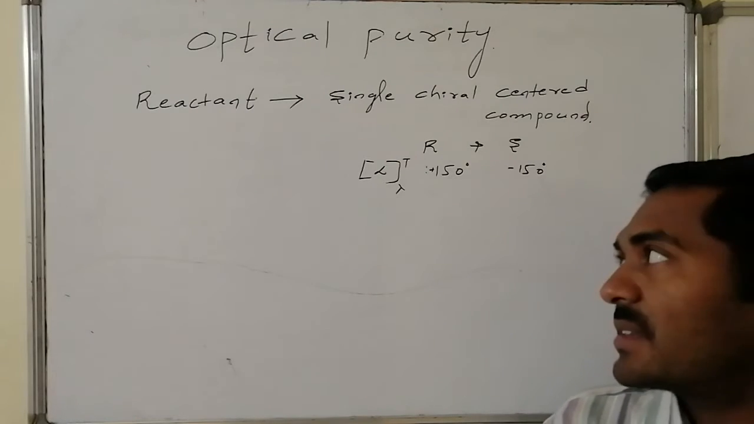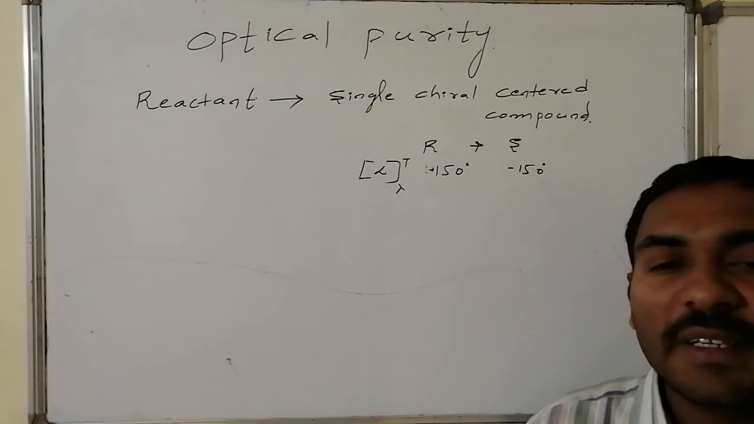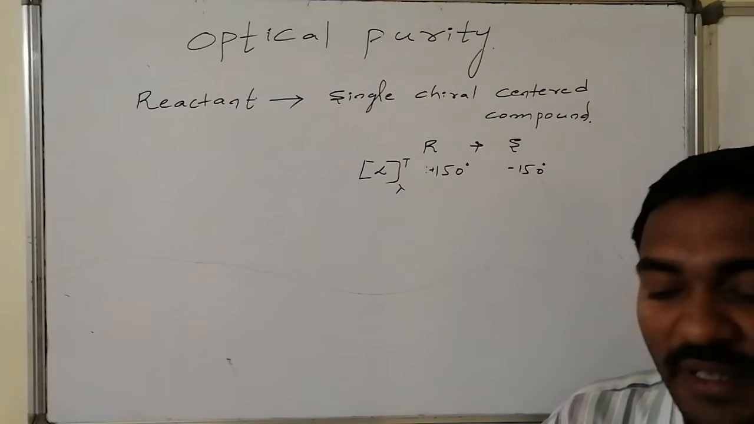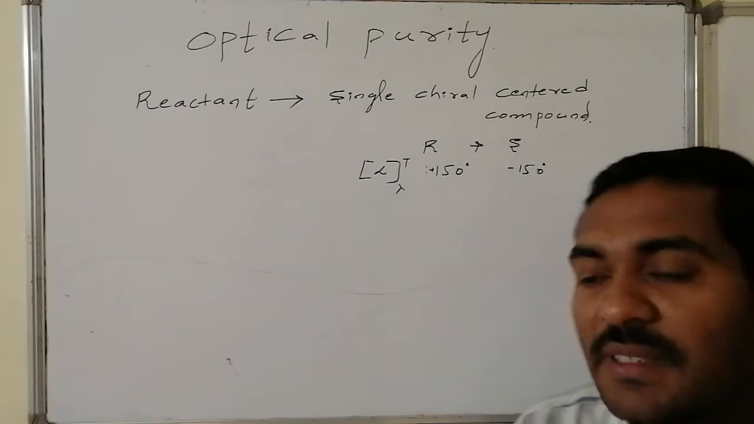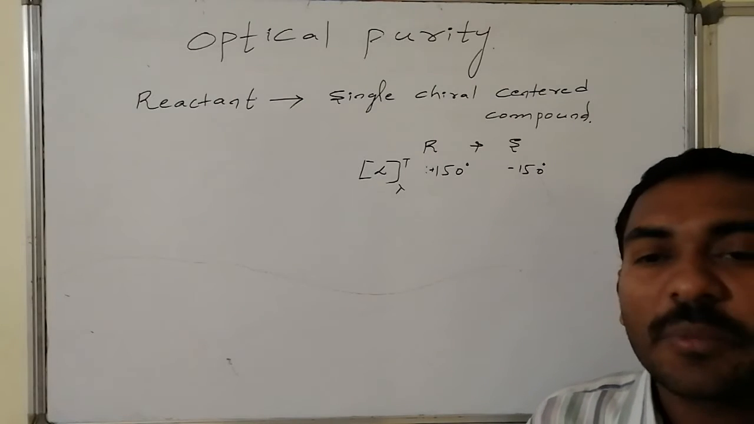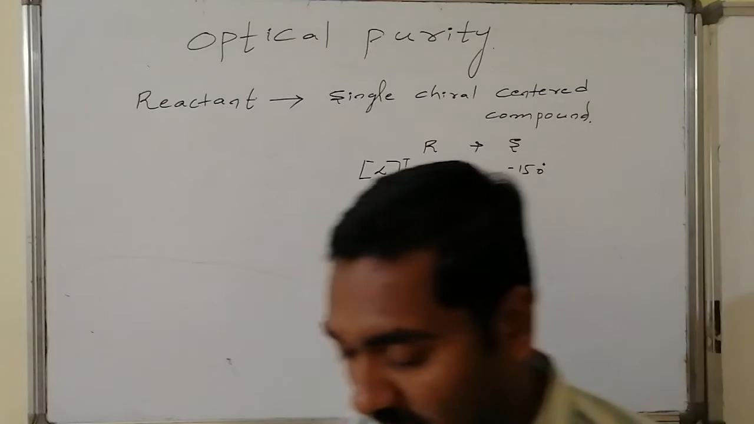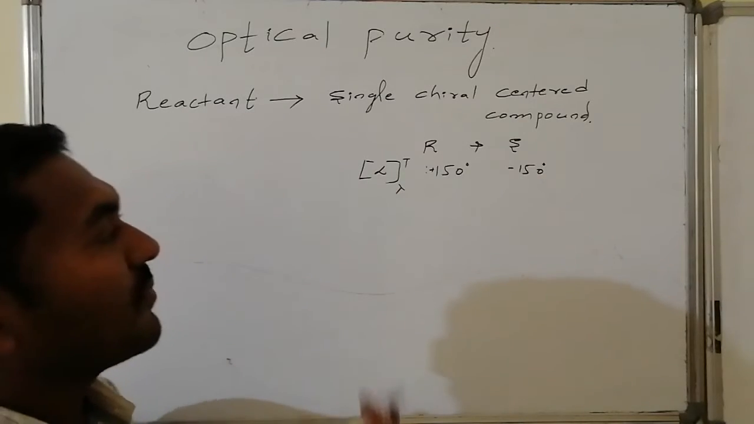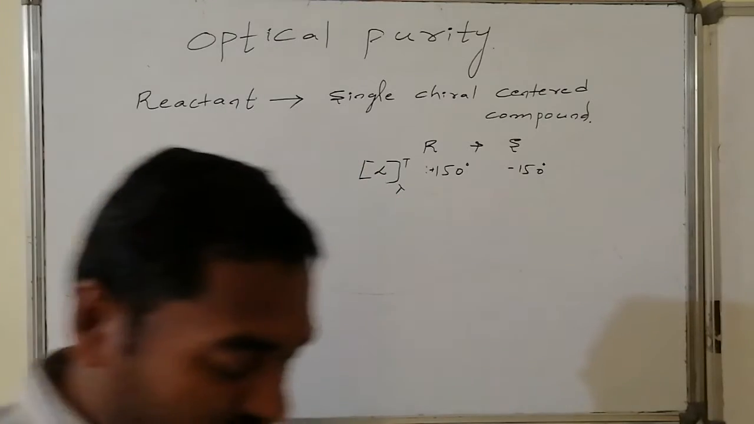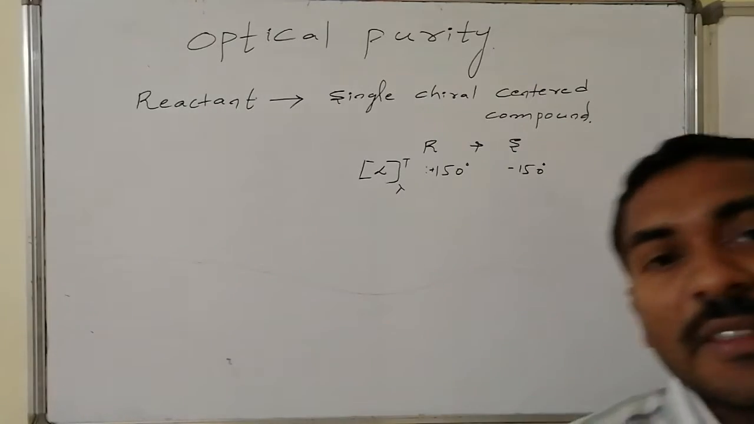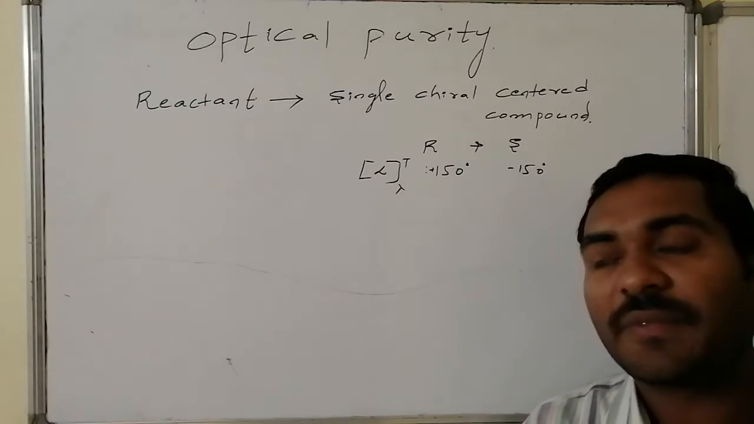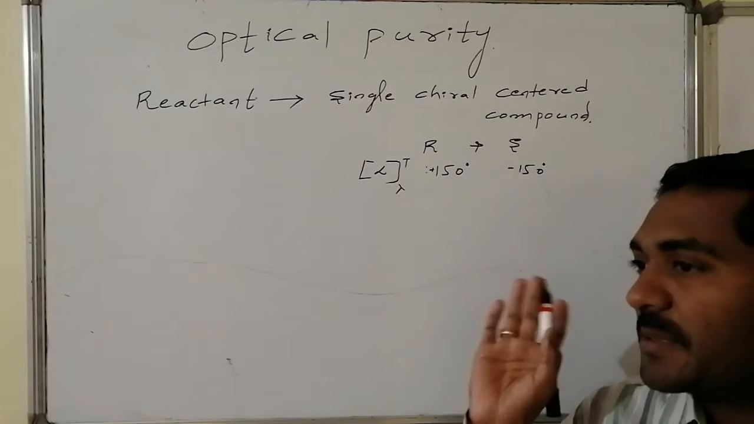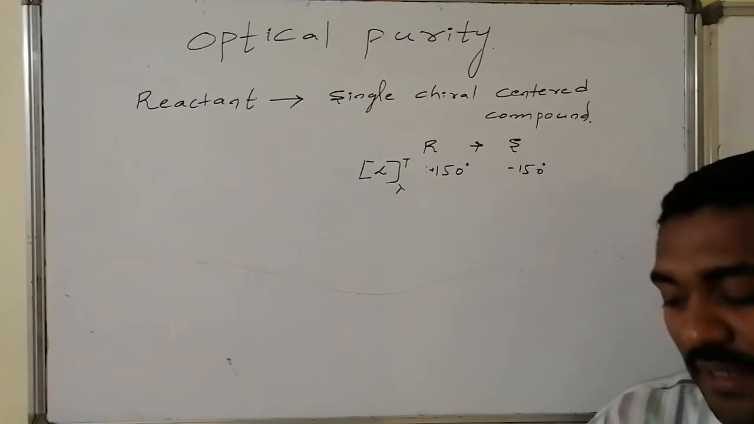One is of R configuration with a specific rotation of plus 150 degrees. Another, with the S configuration, is its enantiomer, which has the same magnitude with the opposite sign, that is minus 150 degrees. Now, if only one is produced, suppose it is the R configuration, then the specific rotation of the compound is plus 150, whereas if it is the S configuration, then its specific rotation is minus 150 degrees.